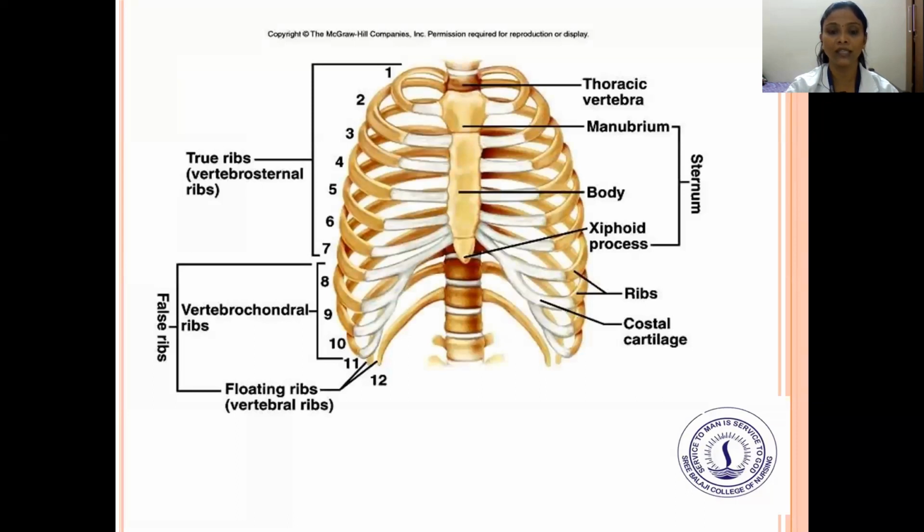And next you can see the thoracic picture. First, you can see the numbering 1 to 10, where 1 to 7 are called the true ribs. From 8 to 10, they are called the false ribs, and the 11th and 12th are called the floating ribs. And you can see the manubrium, body, xiphoid process, ribs, and costal cartilages.